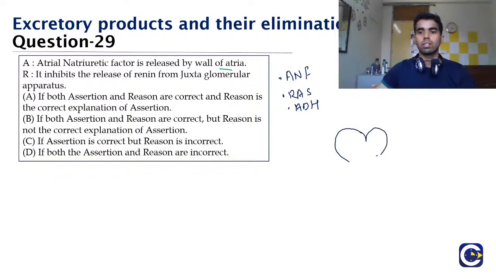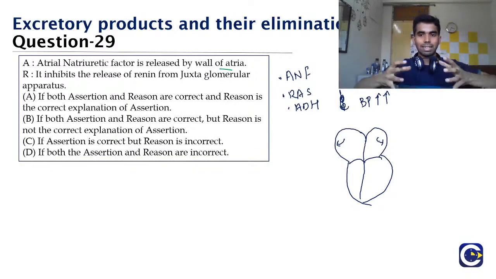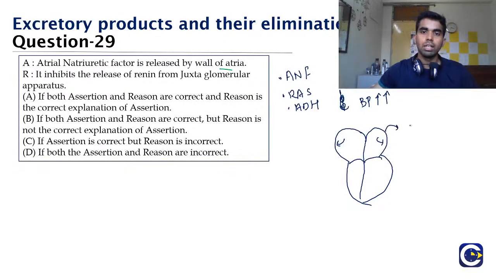So this is the heart. If the blood pressure inside the heart is very high, it will lead to stretching of the atrial chambers, and this will lead to release of a factor known as the atrial natriuretic factor.